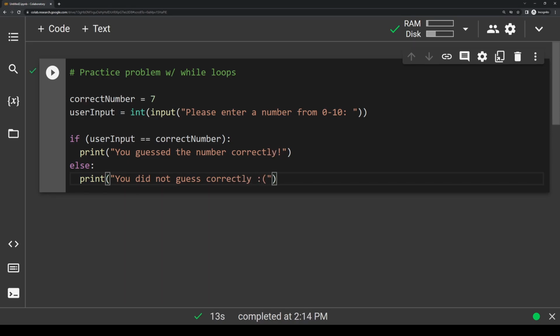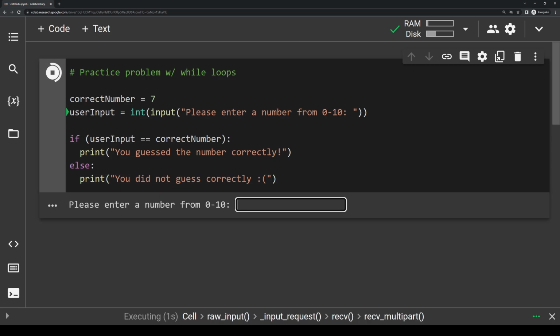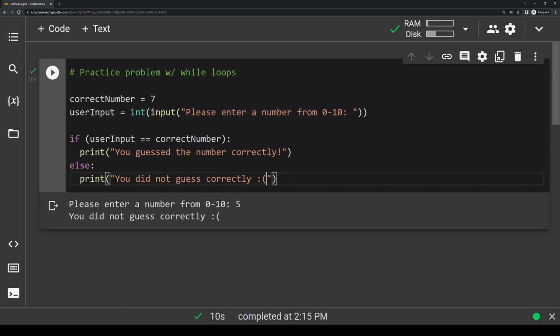So now let's just run this program so I can show you how this works. So I'm going to run it and it's going to prompt us. It's going to say, please enter a number from 0 to 10. We know that the correct number is 7, so let's enter something intentionally wrong like 5. When we enter 5, we hit this if statement. We're going to say, is 5 equal to 7? Nope. So we enter the else statement and it's going to print, you did not guess correctly. So we can see that our conditional here is working just fine.